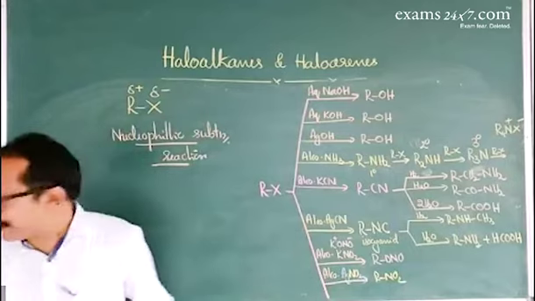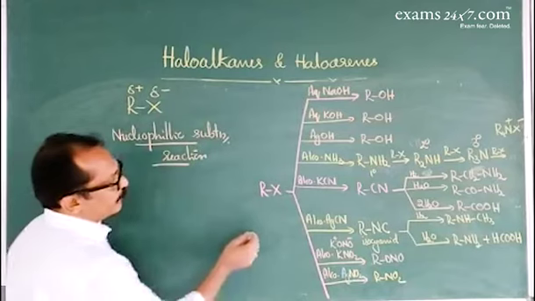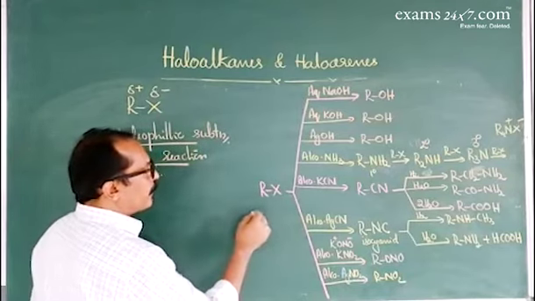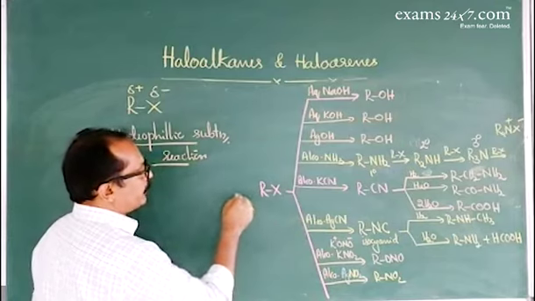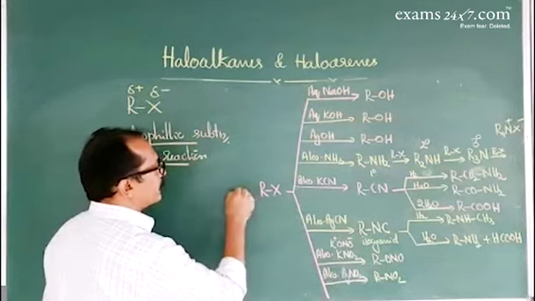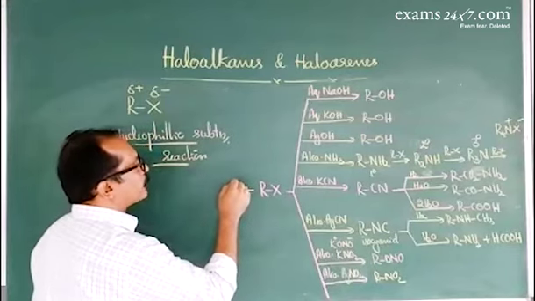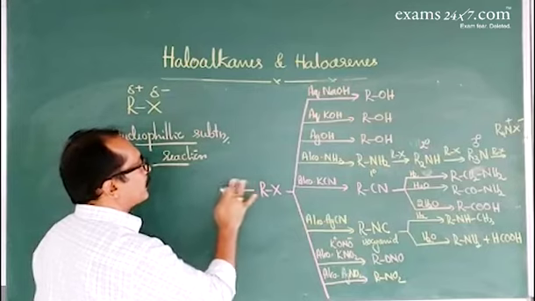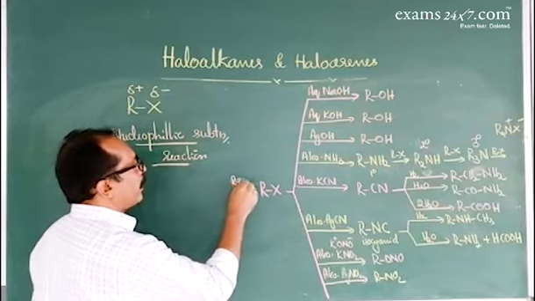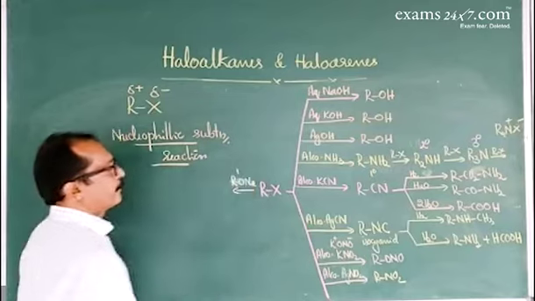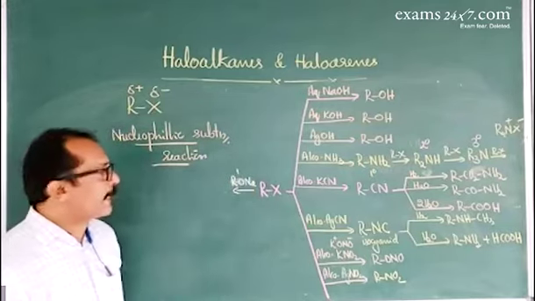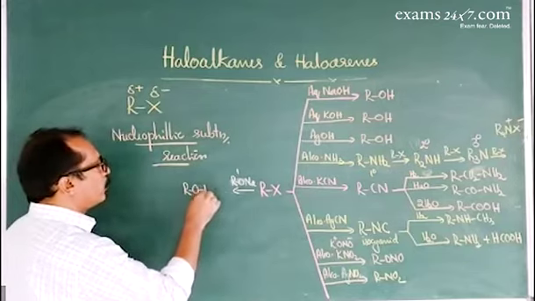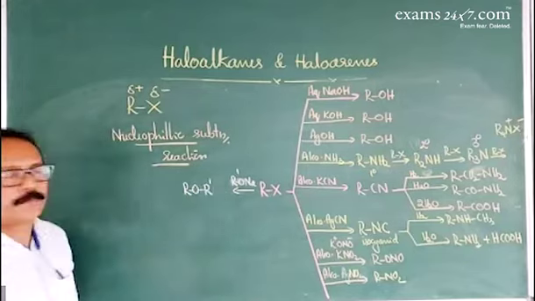Some more reactions, examples of nucleophilic substitution reaction. Reaction with alcoholic solution of sodium alkoxide, R'ONa. Haloalkanes react with sodium alkoxide to give ether, ROR'.